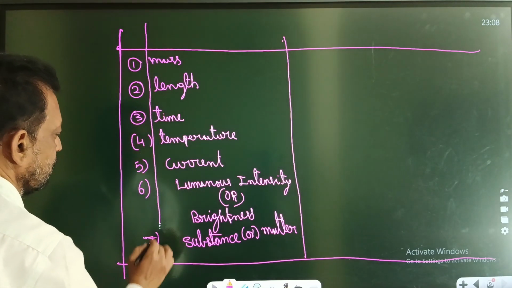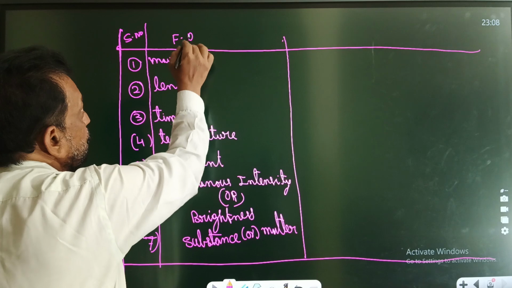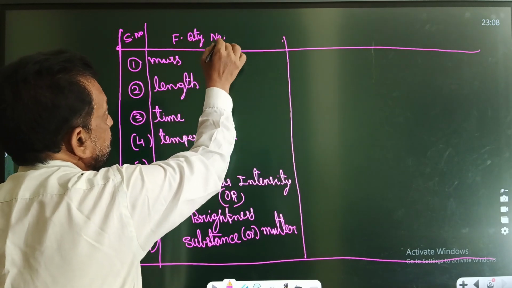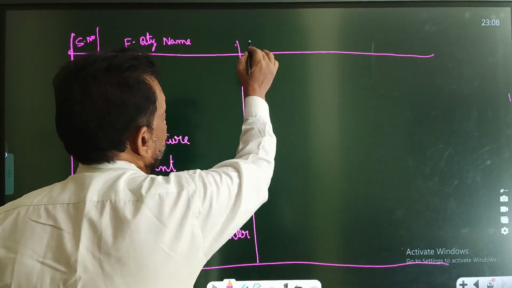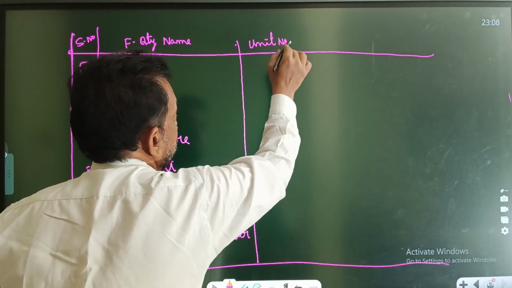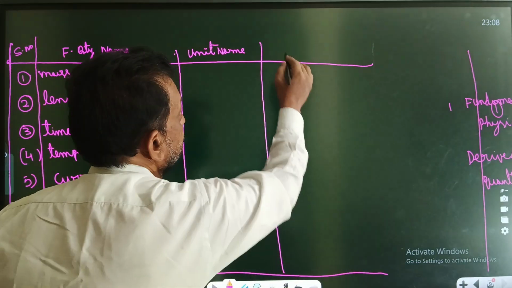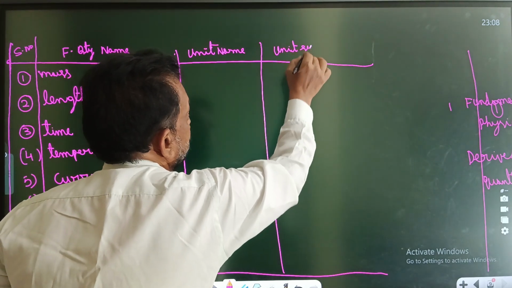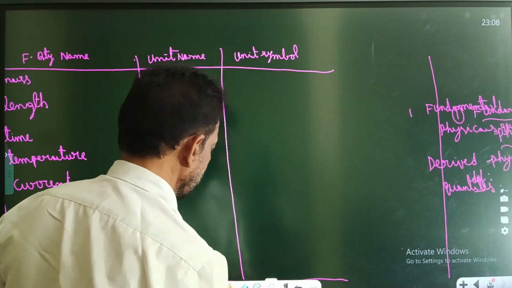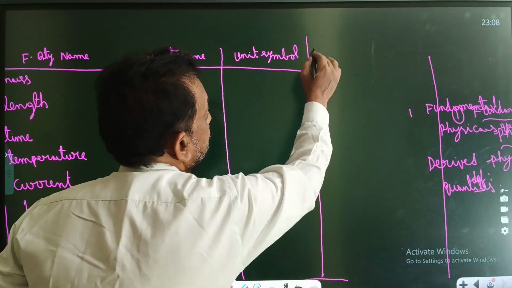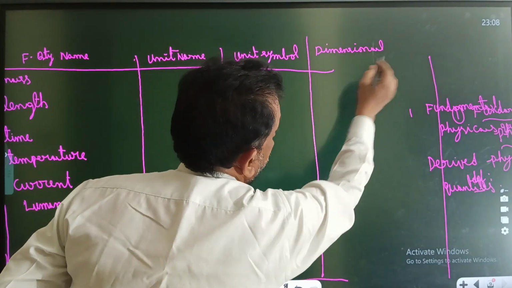I'll put a serial number, then the fundamental quantity name, and then we'll write the unit name, and the unit symbol, and the next one is the dimensional symbol.